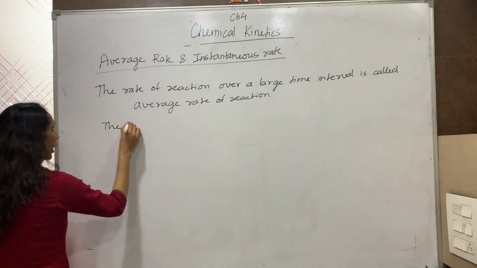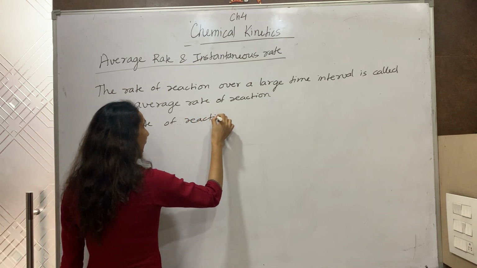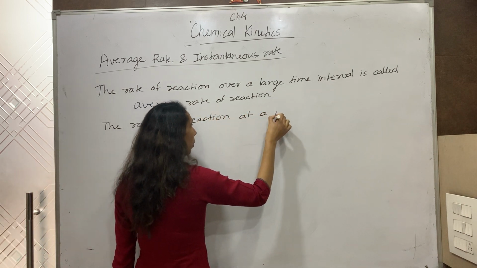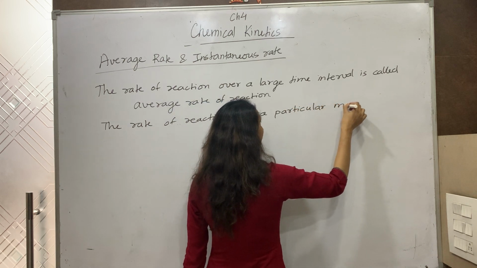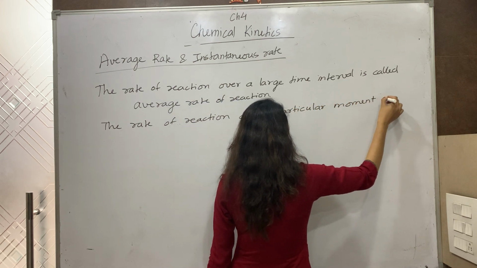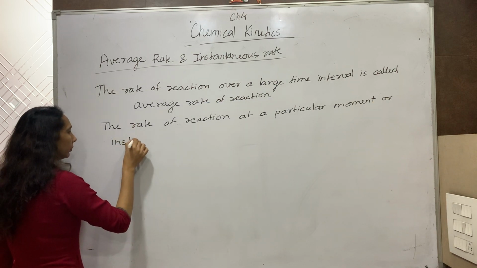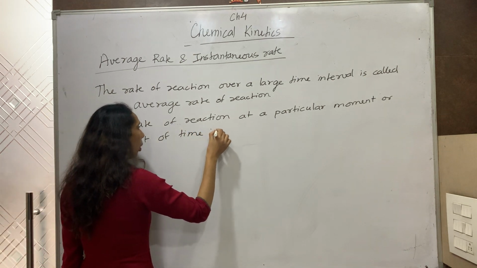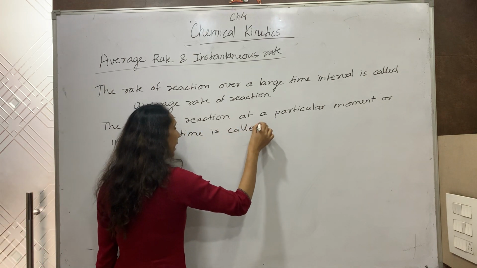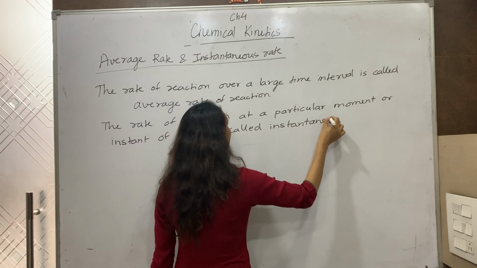The rate of reaction at a particular moment or instant of time is called instantaneous rate.